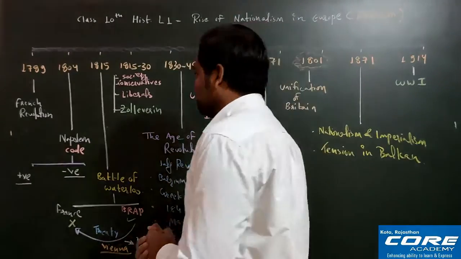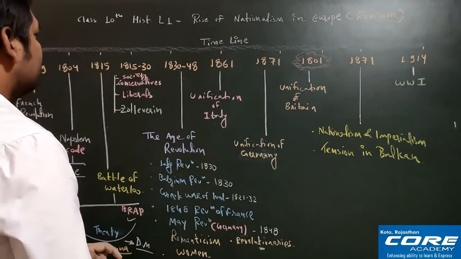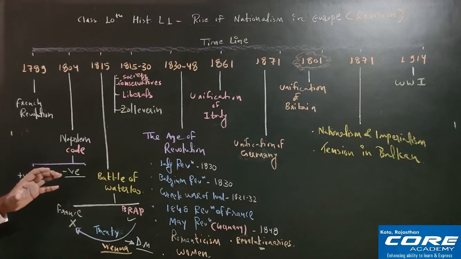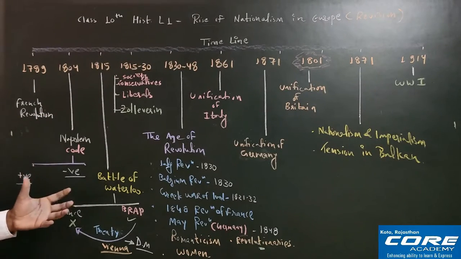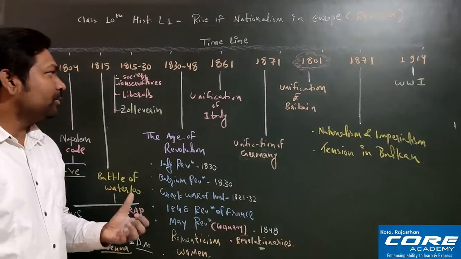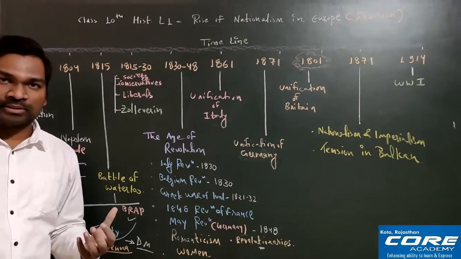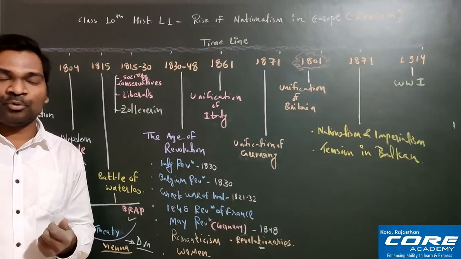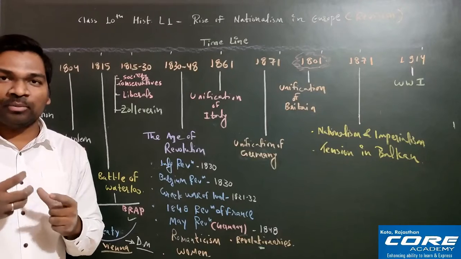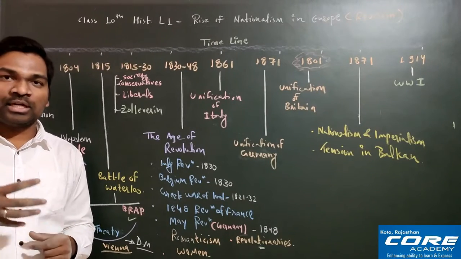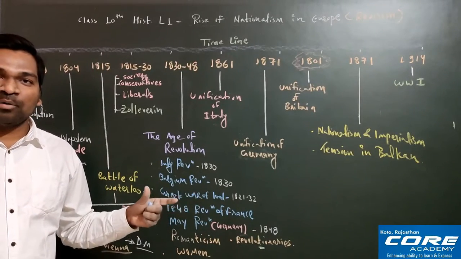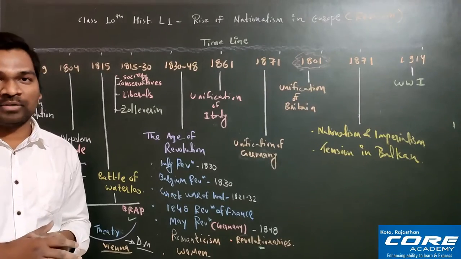So let's start this. First of all, you see here, that is society. Fine. So the society of the entire Europe now was not based on equality, because some people were extremely rich and maximum people were extremely poor. The people who were extremely rich were called aristocrats, right. So aristocrats are the upper class people who are extremely rich, and their number was less, their power was very high, they were completely dominating the entire European society. Whereas on the other side, the peasants were there, whose number was very large, but their power was very less, and they were the neglected part of the European society.